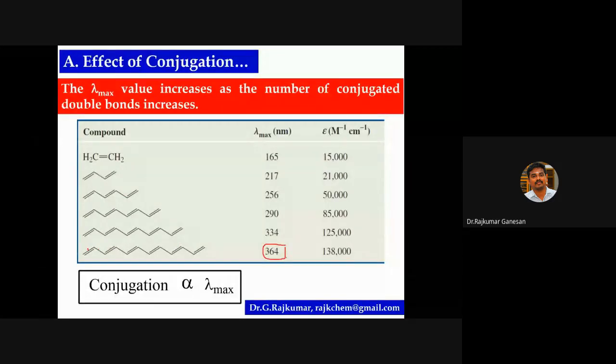And what happens to the energy? Energy decreases. You should remember the relationship: energy is inversely proportional to lambda max.